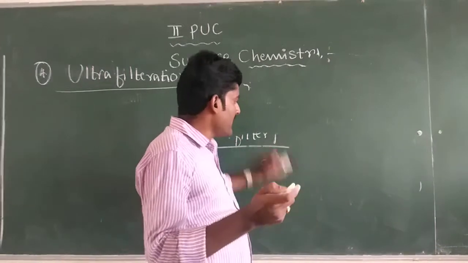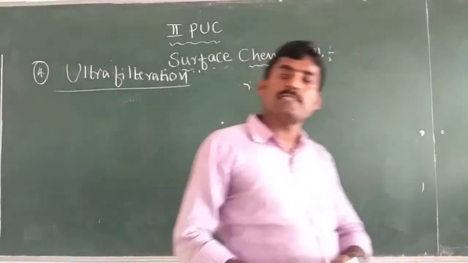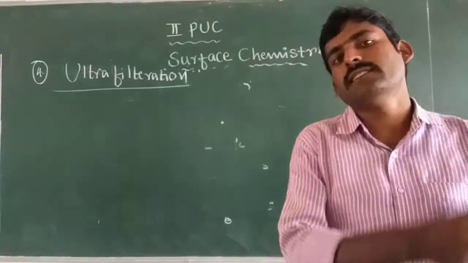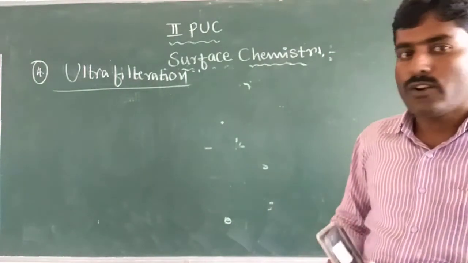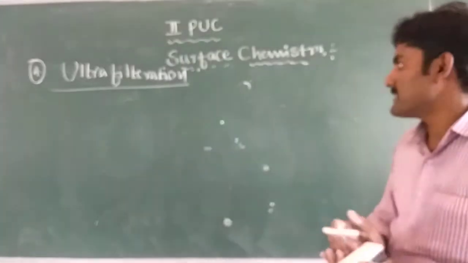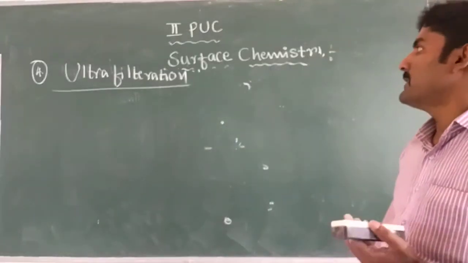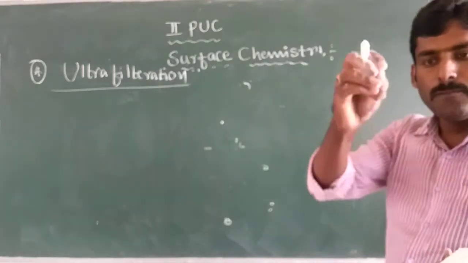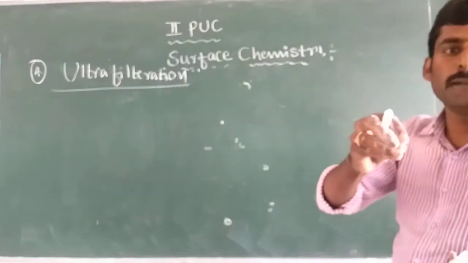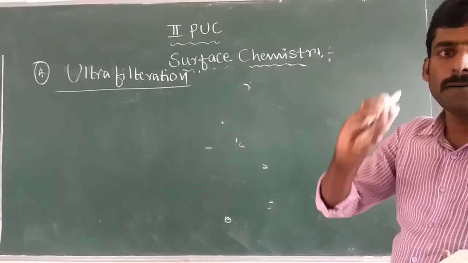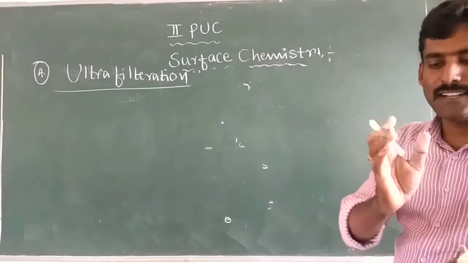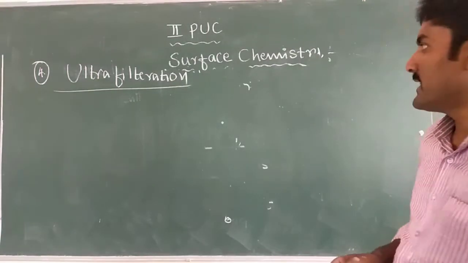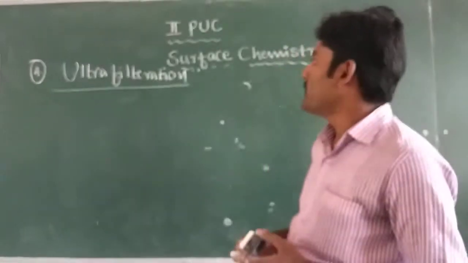Ordinary filter paper contains larger pore size, so colloidal particles pass even through the ordinary filter paper, along with the true solution particles. But if we use ultrafilter paper, only colloidal particles are left behind inside or on the filter paper, and only true solution particles diffuse out of the colloidal particles. Hence colloids can be purified.